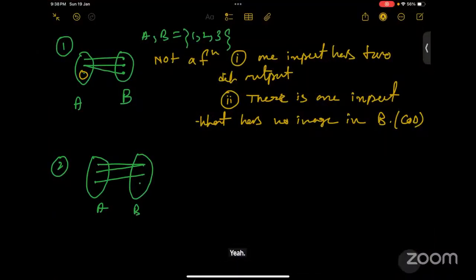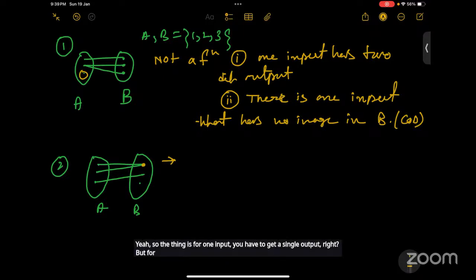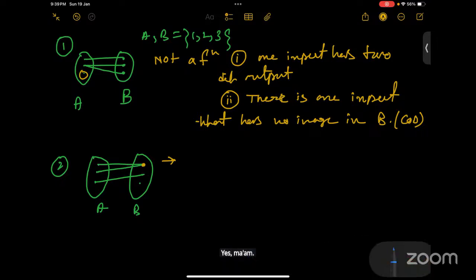So this is the case of the second example, right? The same output here has two different pre-images. For different inputs, we can get one single output. So for one input, you have to get a single output, but for one output, you can have two or three different inputs. It means two persons can go to the same place.